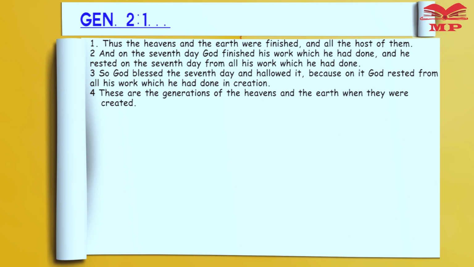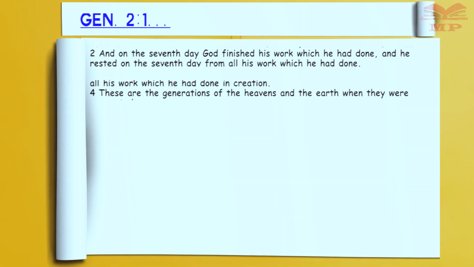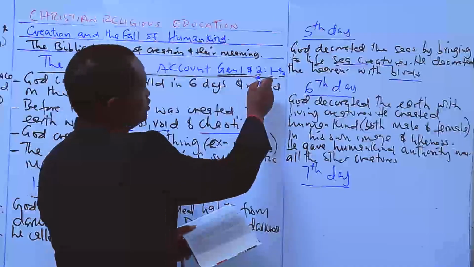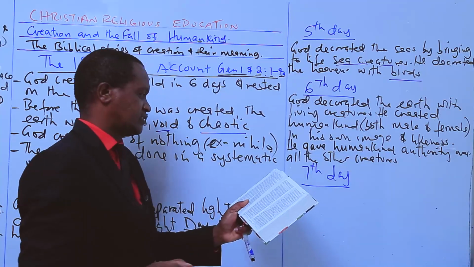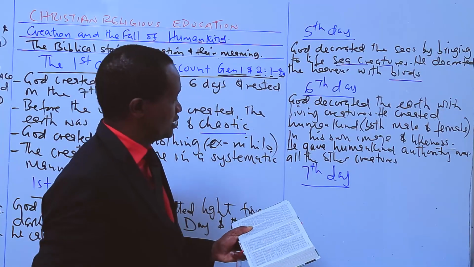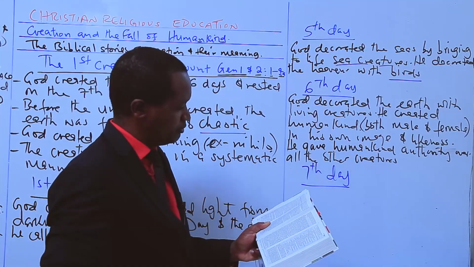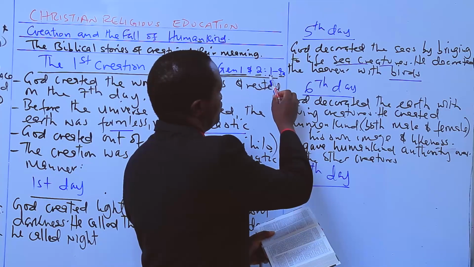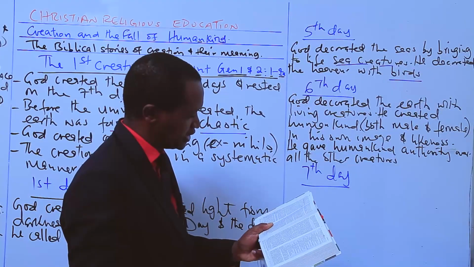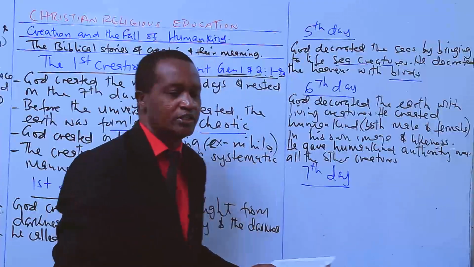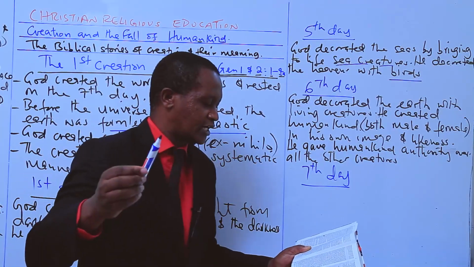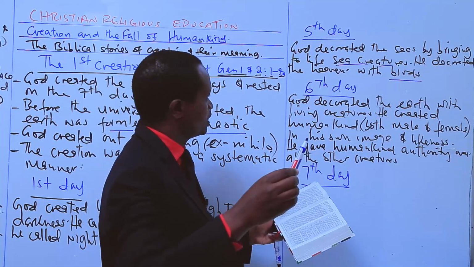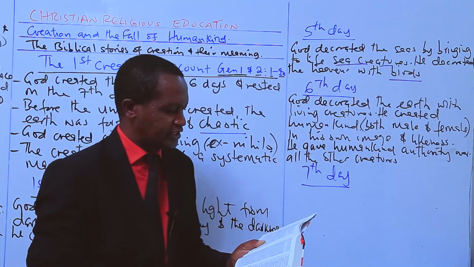So you can see, candidates, that is the account. I've stopped at Genesis chapter 2, verse 4, the first sentence. This verse 4 has two sentences. That's why I call it 4a. Because in Genesis chapter 2, verse 4b, that is the second sentence, that is where we have the second account of biblical creation. The second creation account begins at Genesis chapter 2, verse 4, the second sentence.